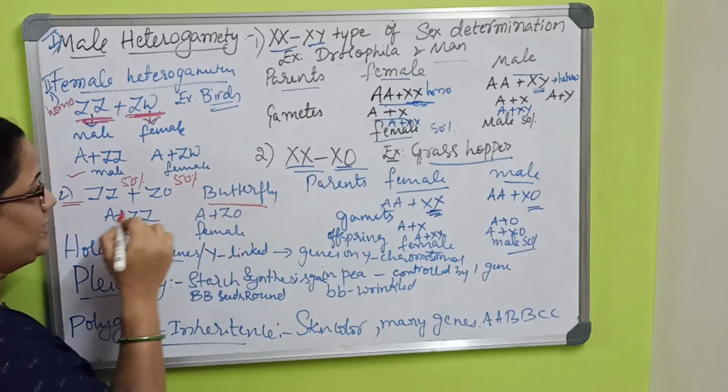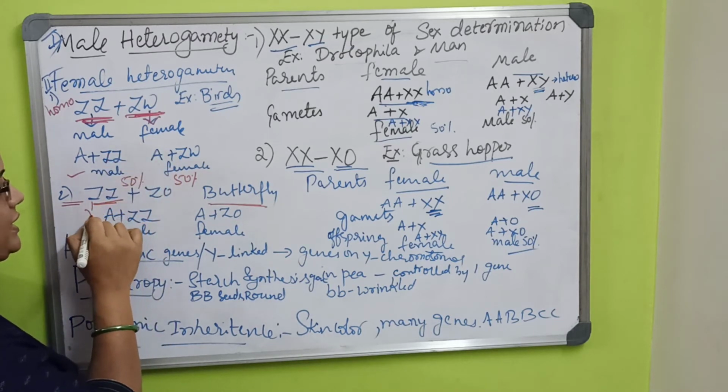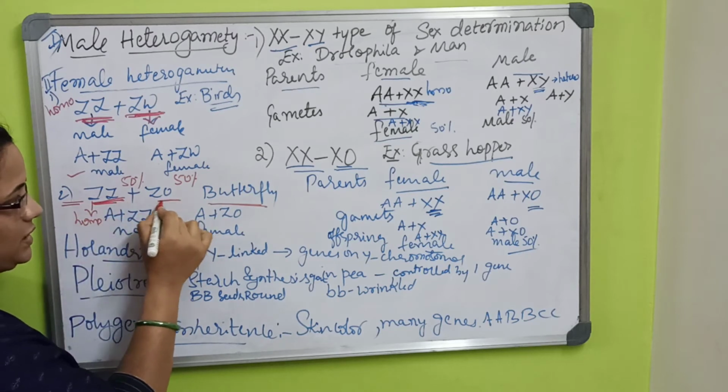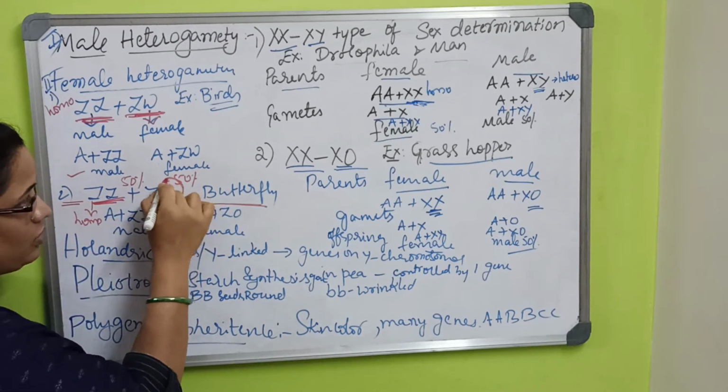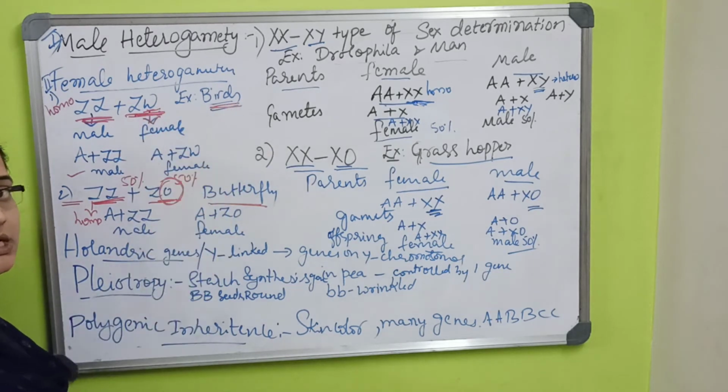In butterflies, the homogametes are similar to birds, that is ZZ, but here it is O, not W. When we mention W, that is for birds.